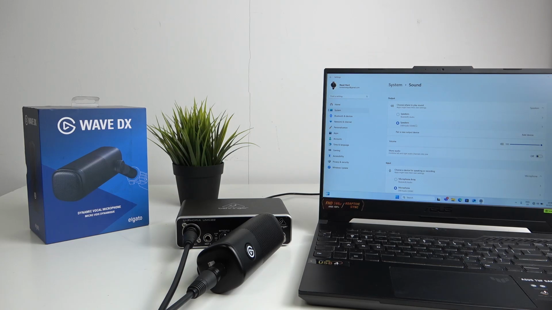Hi everyone, welcome. Today I have the Elgato Wave DX microphone and I'm going to show you how you can easily unplug your microphone from your sound card and your PC.